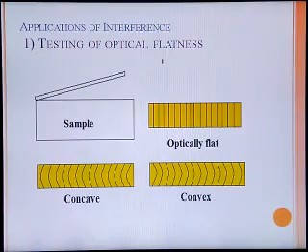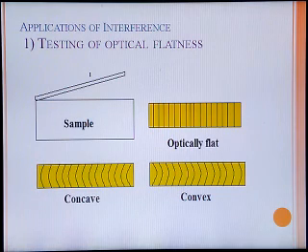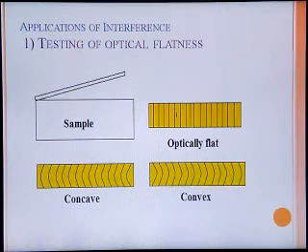One is testing of optical flatness. The surface of a particular article manufactured in the industry can be tested for its flatness. It is necessary for better use of better quality samples. Here the sample is taken in this way, and the transparent material film is kept over it in such a way that it will form a wedge shaped film. Whenever monochromatic light is made to be incident on the surface, then if the surface is exactly optically flat, we will find the equidistant parallel alternate bright and dark bands in this way in a typical interference pattern.